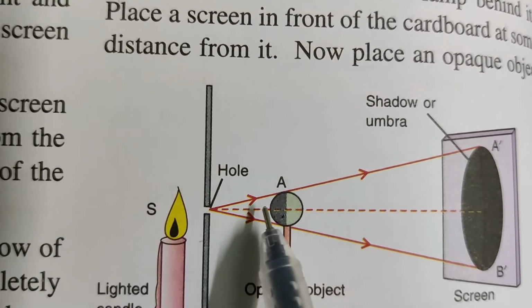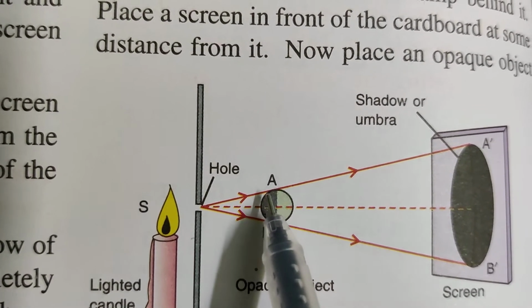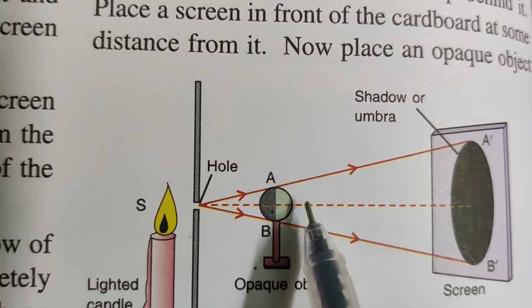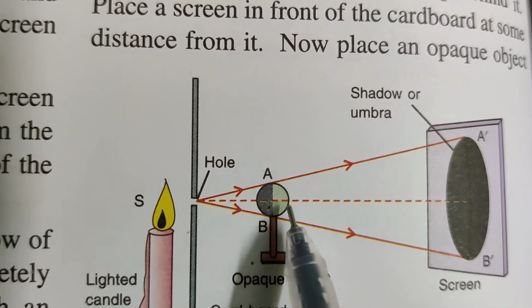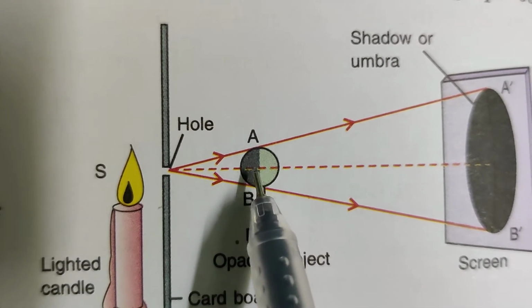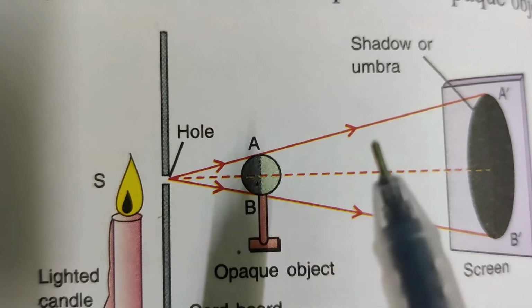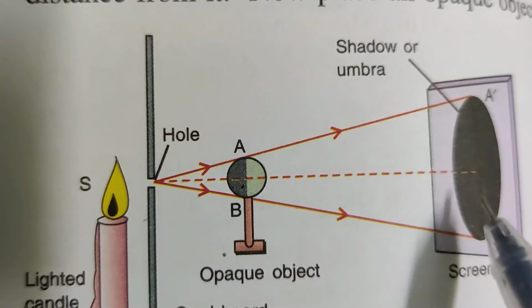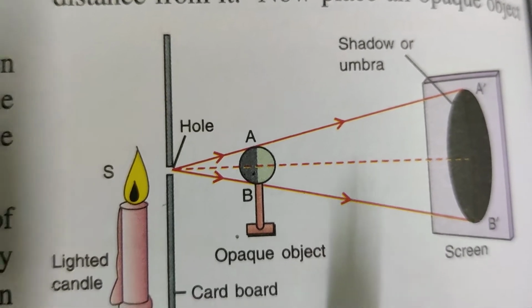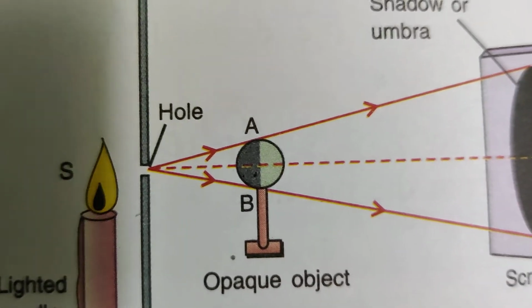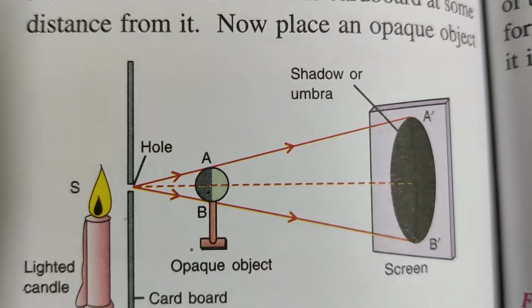Now when this light is coming, the opaque object is stopping the passage of light. So the shadow of this opaque object is formed on the screen. It is the umbra.